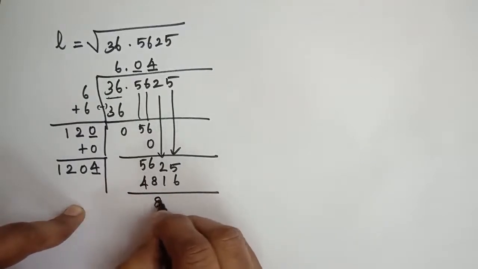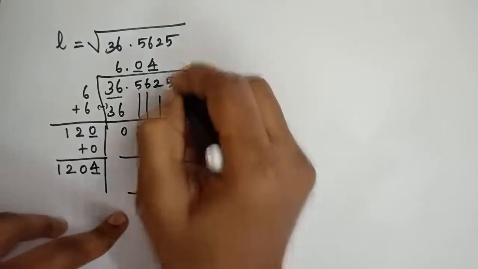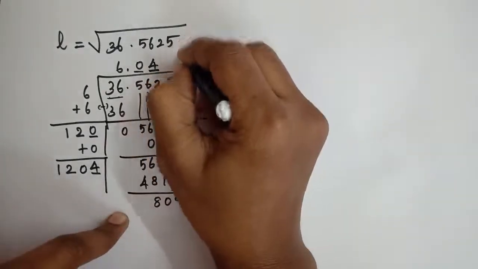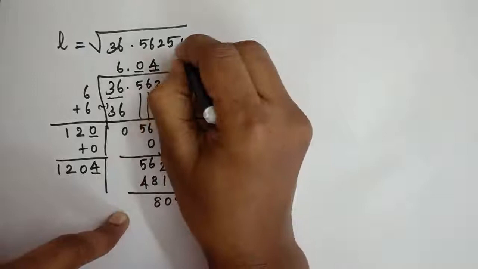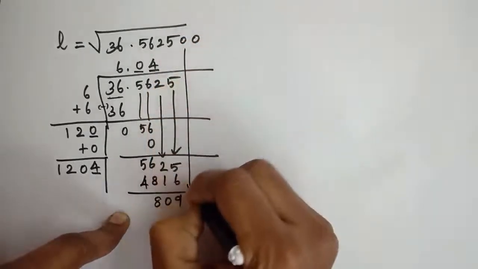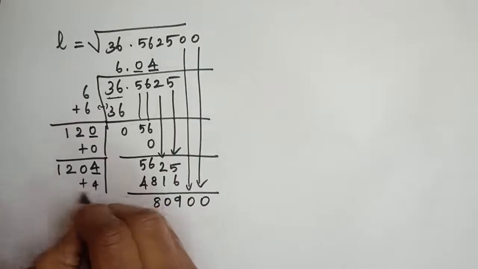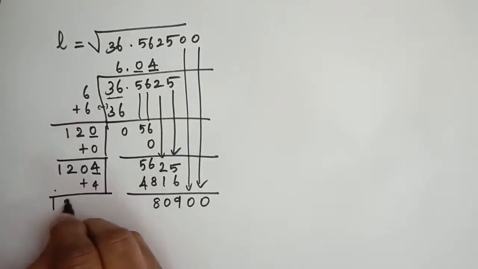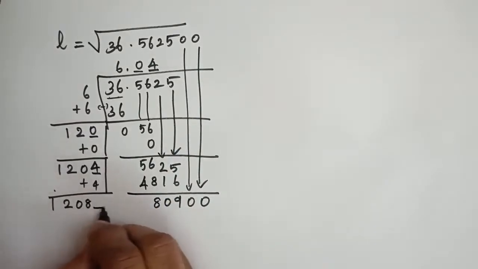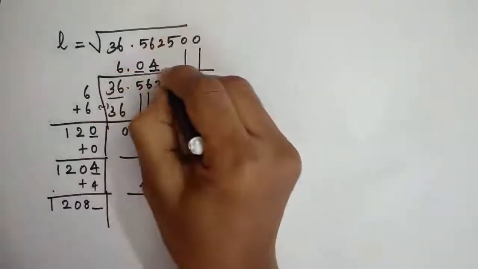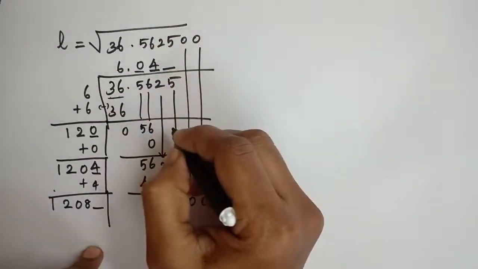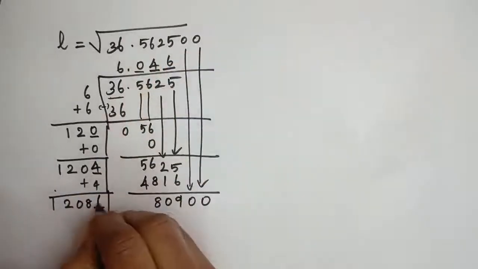Then you have got 809. Then we have to drop another two digits, 0, 0. Here you should add 4, then 1208. Here there will be some number. Take 6, put 6.